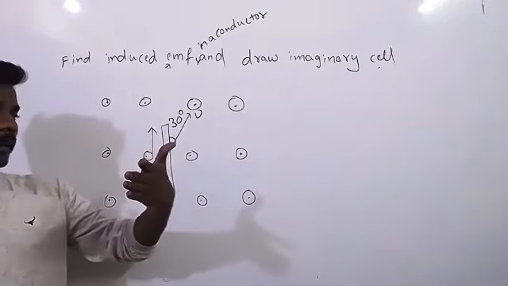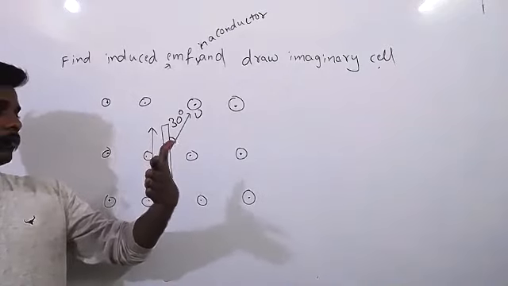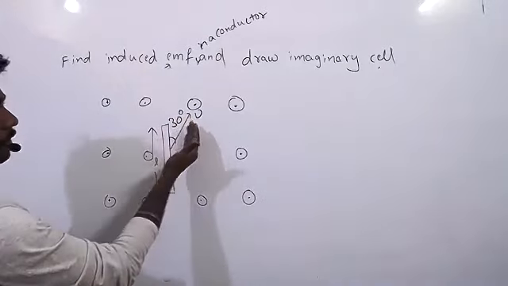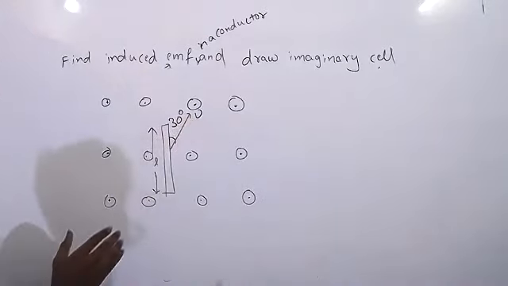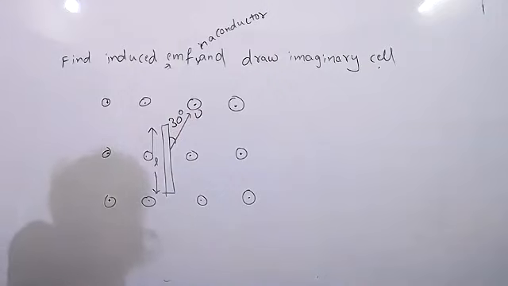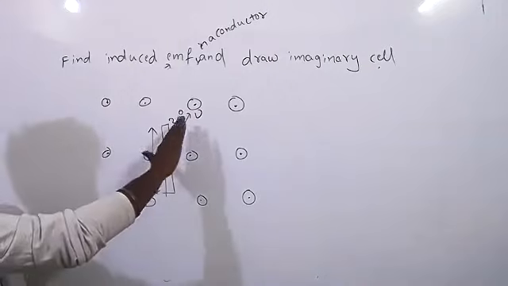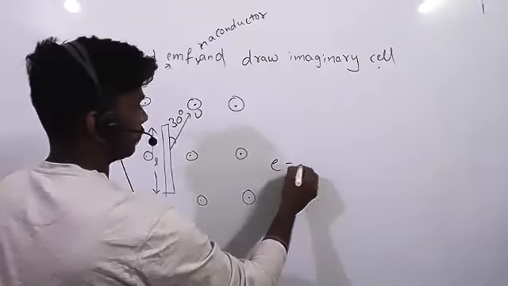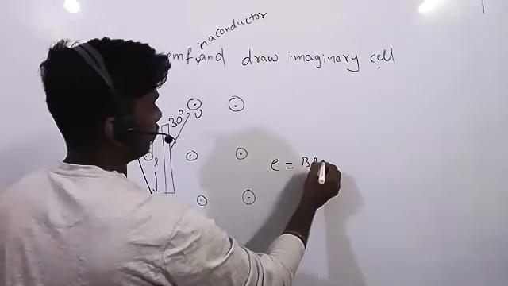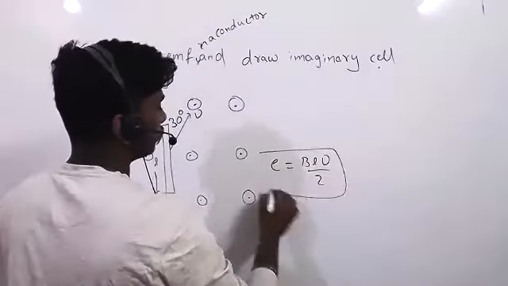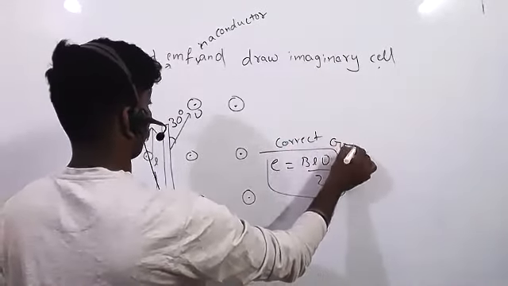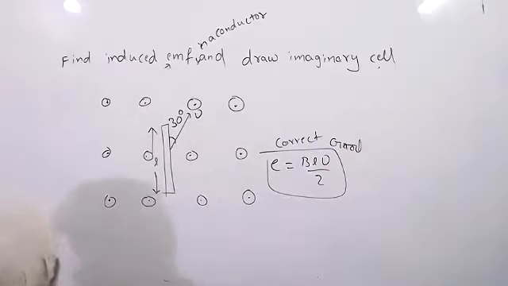Velocity to magnetic field we are going. So it is VBL by 2. Yes, sir. Correct and good.